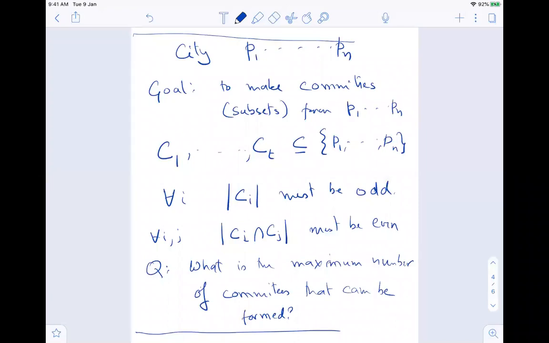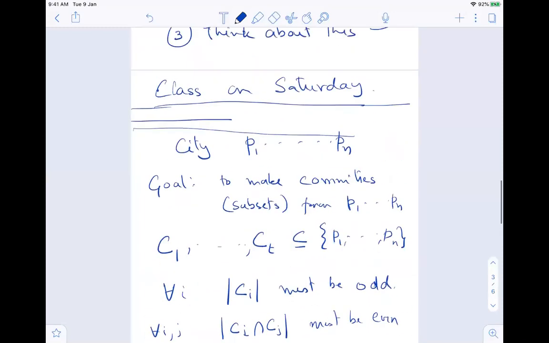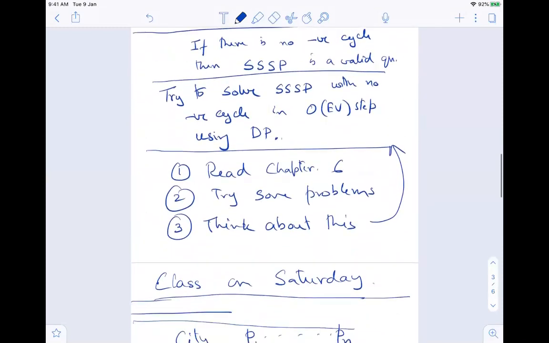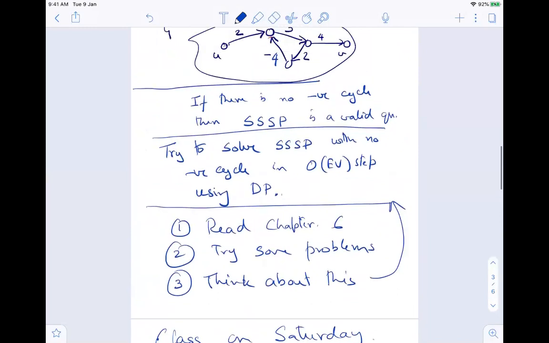This problem is something that I'm not asking you to try out right now. You try it out at your own leisure if you want, and that's perfectly fine. By Saturday, I ideally want you guys to read the first 4 sections of chapter 6, try some problems, and have some hands-on experience with dynamic programming. Okay.